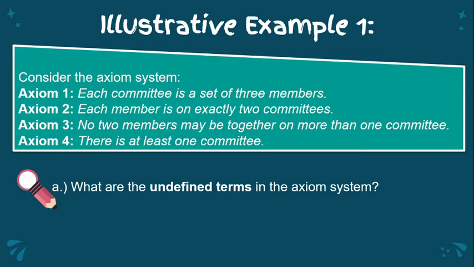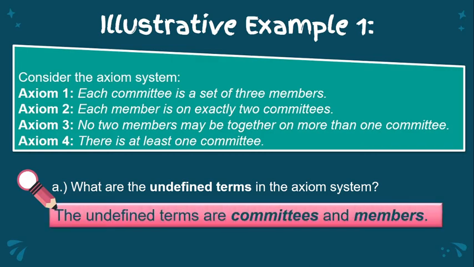We have here question letter A. What are the undefined terms in the axiom system? The answer is the undefined terms are committees and members. So these are the undefined terms in this axiom system because committees and members are the terms used in the formulation of the axioms. So, ito yung ginamit dito sa ating mga axiom, and yung tinatanong na undefined terms ay dun nanggaling sa axiom system.